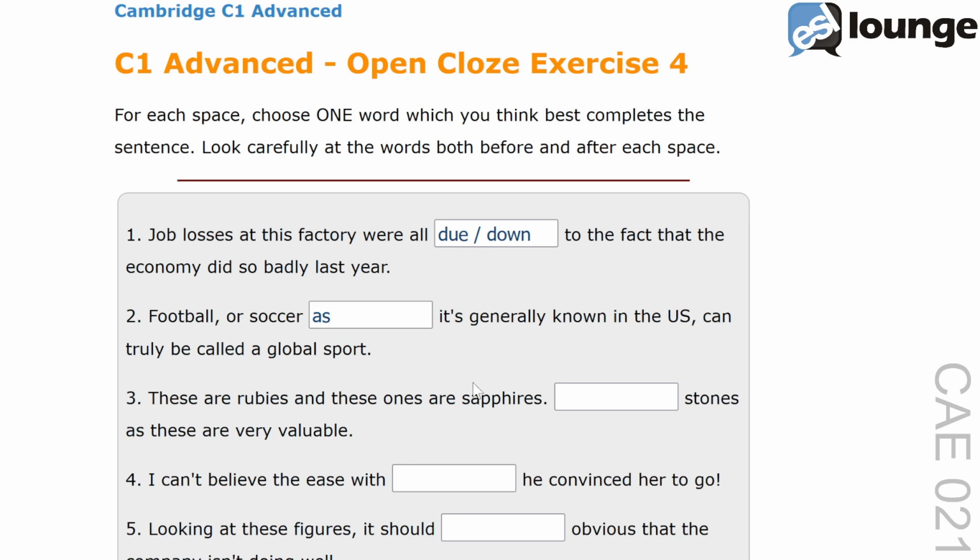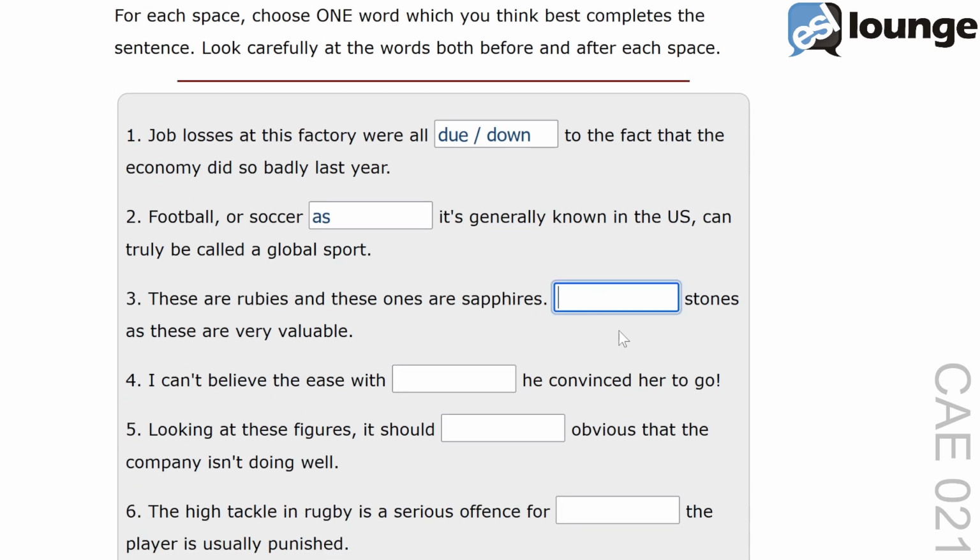Next up, question 3. These are rubies and these ones are sapphires. Blank stones as these are very valuable. The correct answer is such. The phrase such as is used to introduce examples. For example, fruits such as apples and oranges are healthy. This collocation emphasizes the high value of rubies and sapphires.